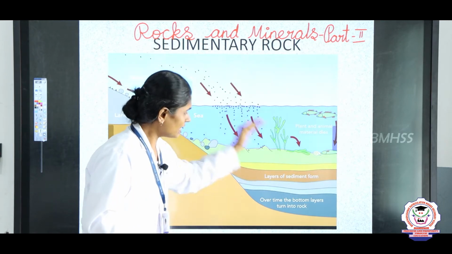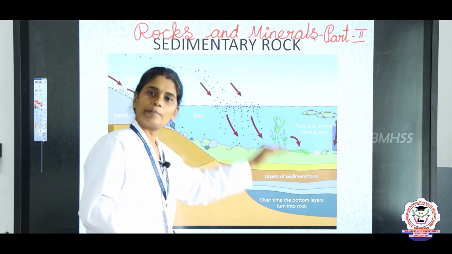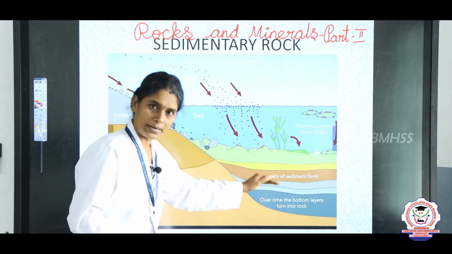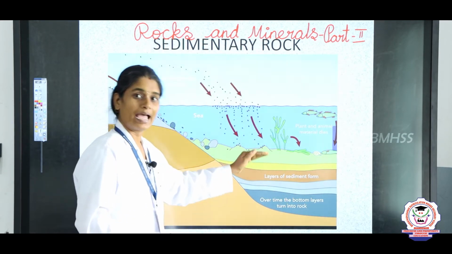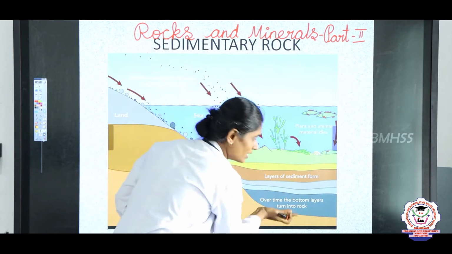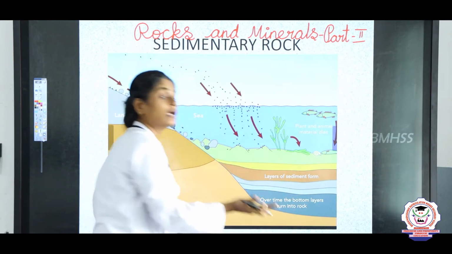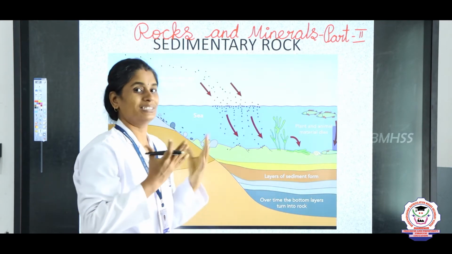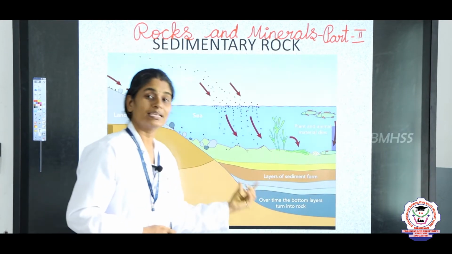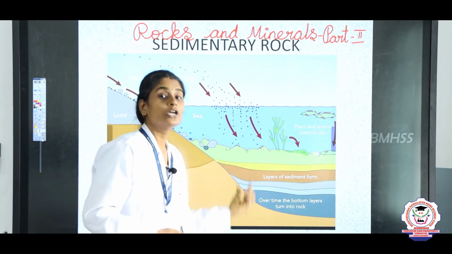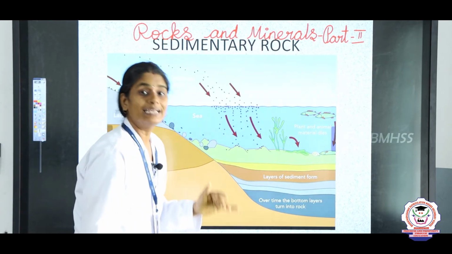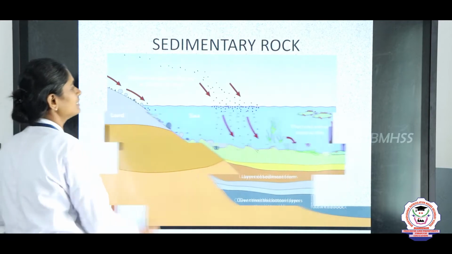Then there is repeated deposition: again and again the rock particles come and settle down. The repeated deposition of these rock particles at the bottom presses the lower layers. Once it deposits, it presses the lower layer and this lower layer turns into rock. Such rocks are called sedimentary rocks. Nearly 75% of our earth's surface has sedimentary rocks. Now let us see how sedimentary rocks form.